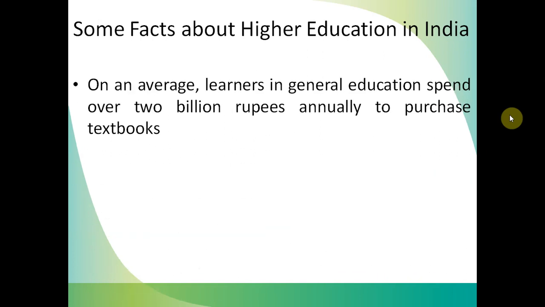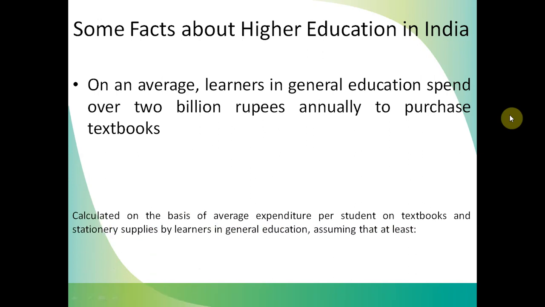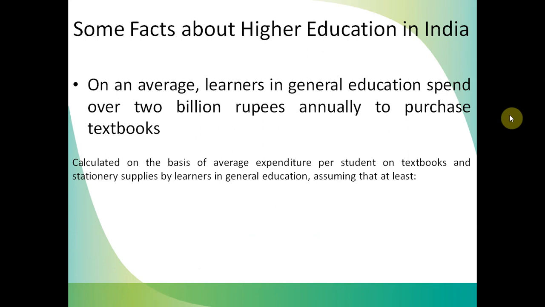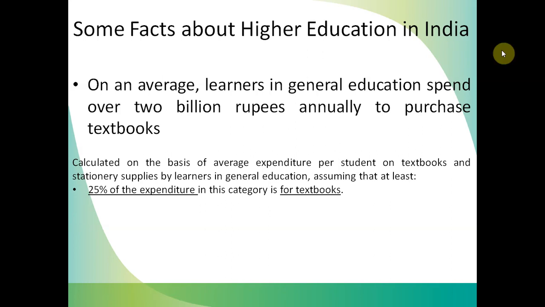And on an average, a learner in general education spends over 2 billion rupees annually to purchase textbooks. This is also a fact. So cumulatively in whole India, if we combine the amount, then it is around 2 billion rupees, maybe some percentage higher or lesser. This is calculated on the basis of average. There are some more facts: 25% of the expenditure in this category is for textbooks.